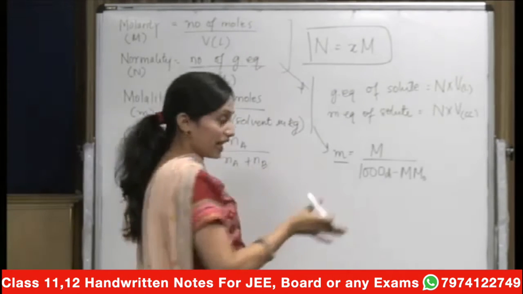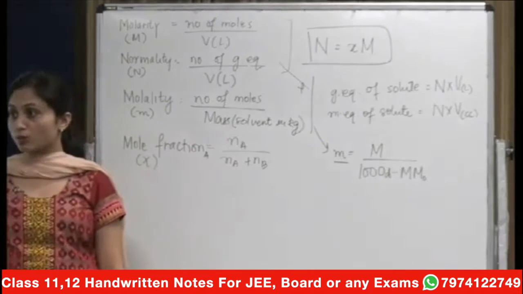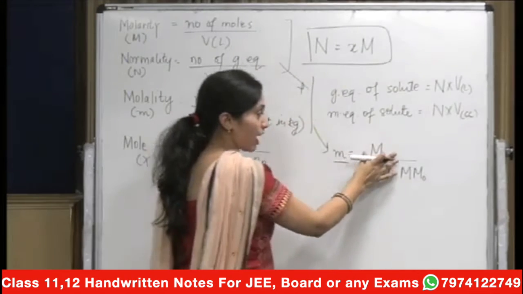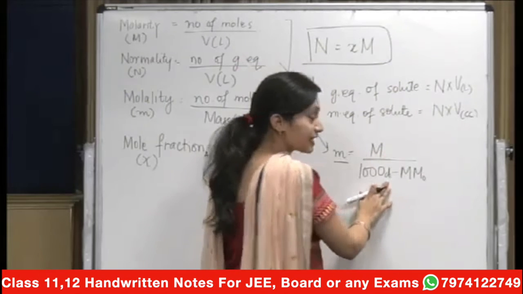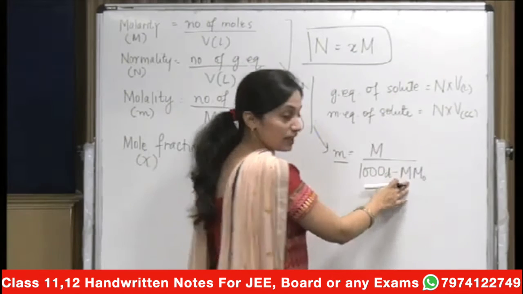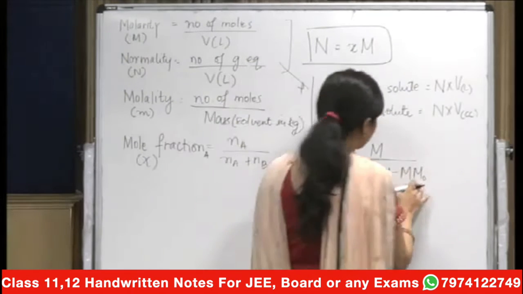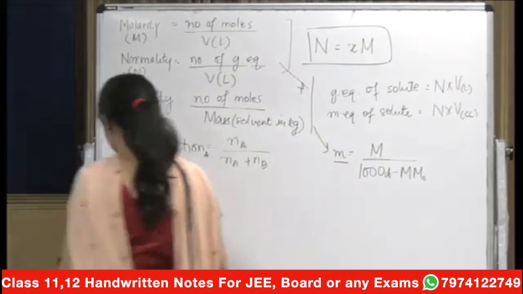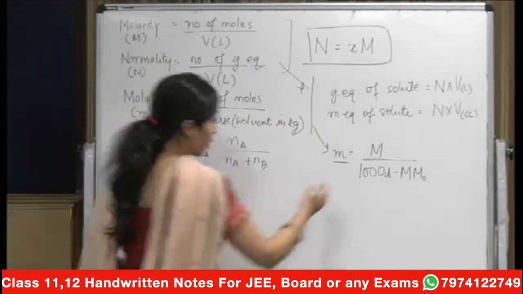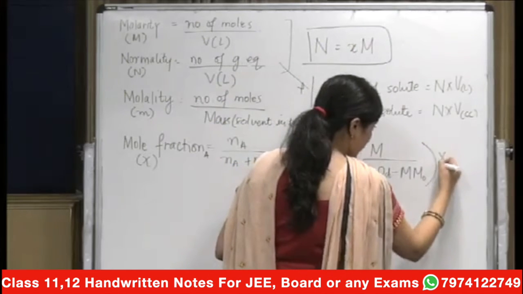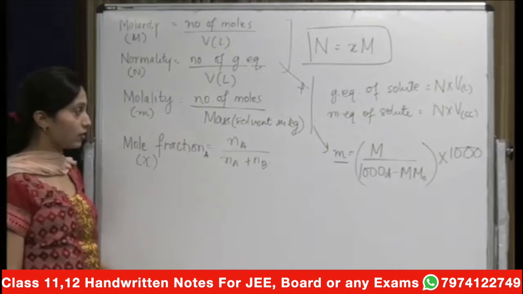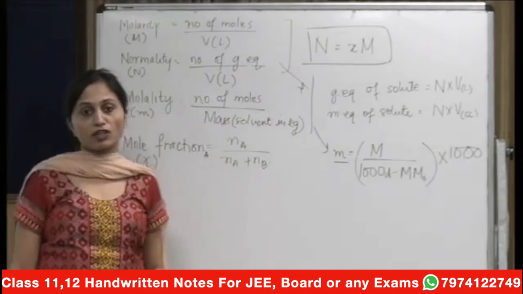There is a proper derivation to it, but let's move on to the questions quickly. You have the molality equal to capital M, the molarity, d is nothing but the density of solution, capital M is again the molarity, and you have m naught as the molar mass of solute. Alright, and if you have to actually find it out in terms of the proper units, then you should be taking this 1000 also into account. So please memorize this formula right here, right now.